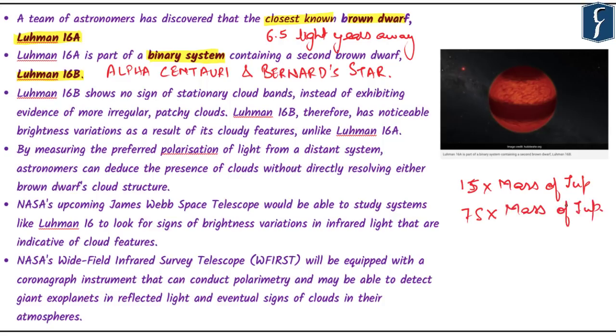Another significant aspect is that both Luhman 16A and 16B have similar masses and their temperatures are about 1900 degrees Fahrenheit, or about 1000 degrees Celsius. What is also understood through the study is that both brown dwarfs were formed at the same time.